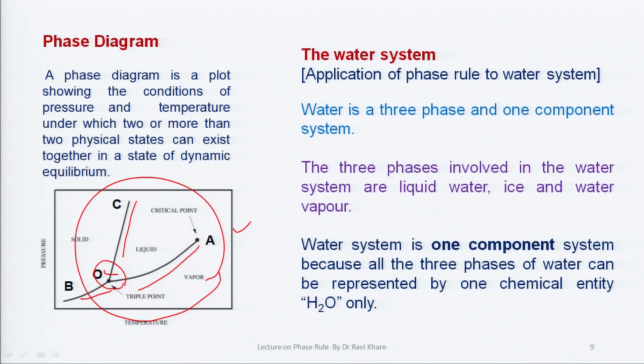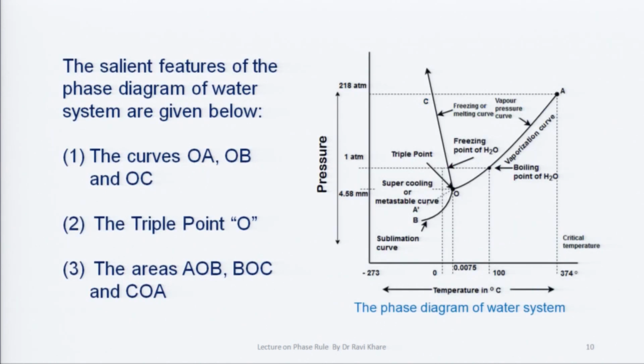Now, one may ask a question, why is water a 1 component system? The water system is a 1 component system because all the 3 phases of water can be represented by one chemical entity, H2O only. That is why the water system is called a 1 component system. The salient features of the phase diagram of water are shown below.